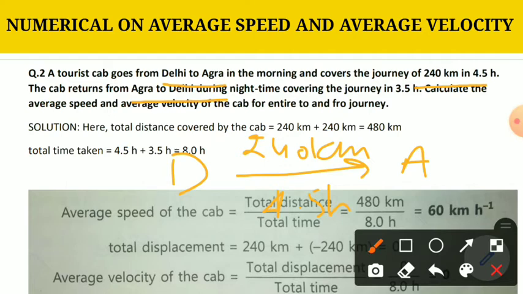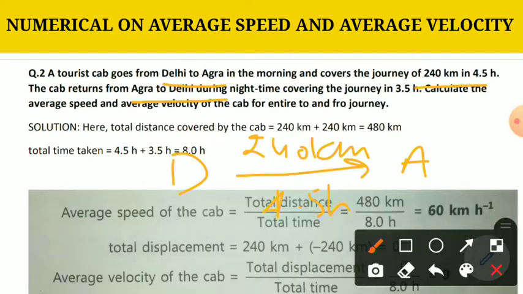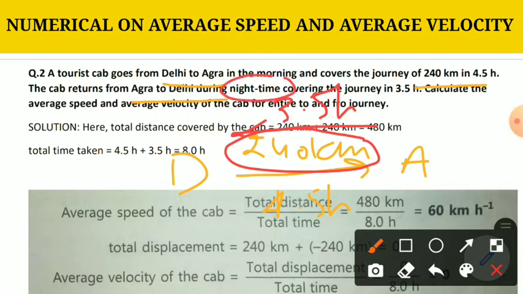Means what? Now that cab is coming back from Agra to Delhi. The distance will be the same in that case, and the time taken in the night time is 3.5 hour. Calculate the average speed and average velocity of the cab for the entire to and fro journey.